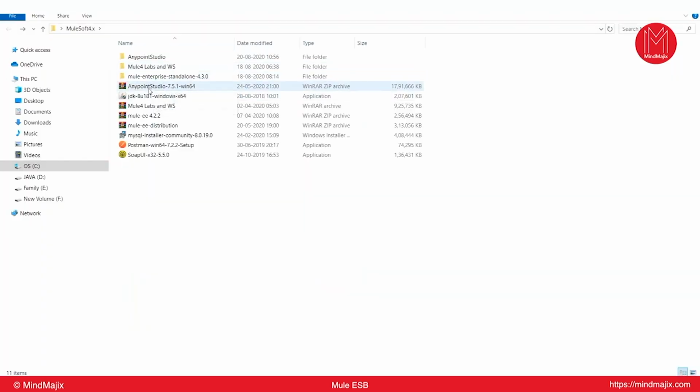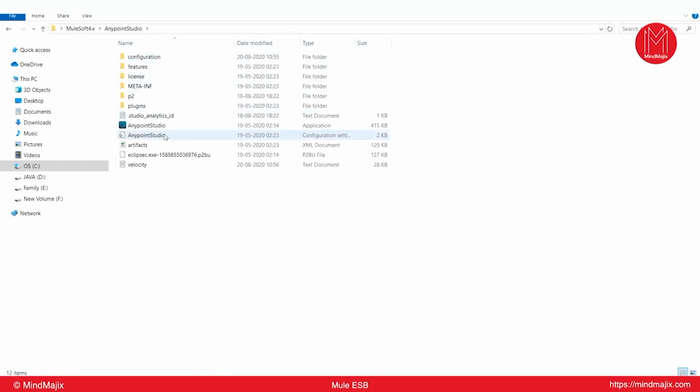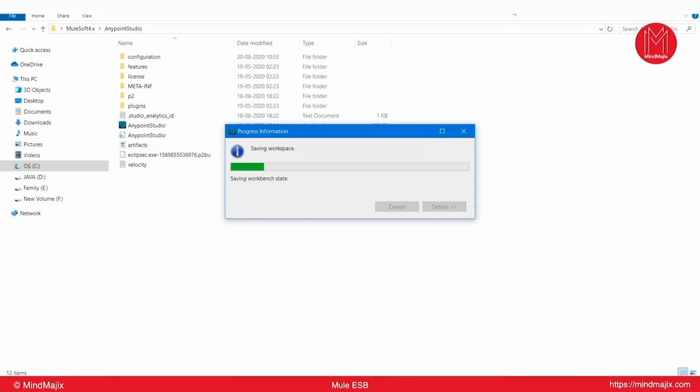I extracted this 7.5.1 zip file. Once you extract this, you will get a folder like this, that means the Anypoint Studio structure. So just double click on this application. We got an icon. Just double click on this application. Let me close the already existing one. First time it will take some time in order to open this Anypoint Studio.